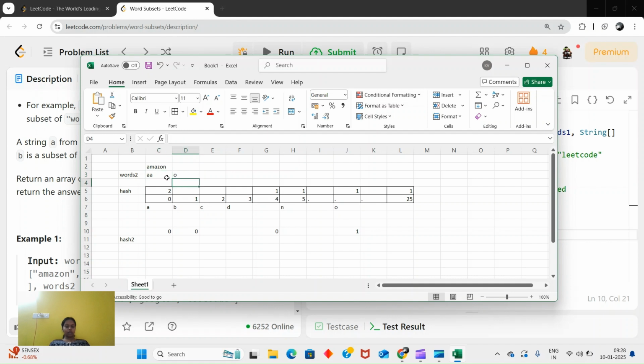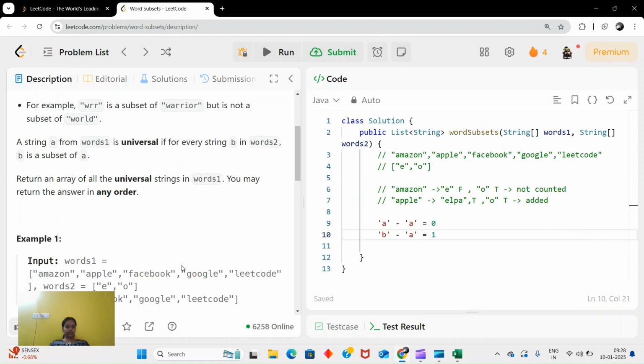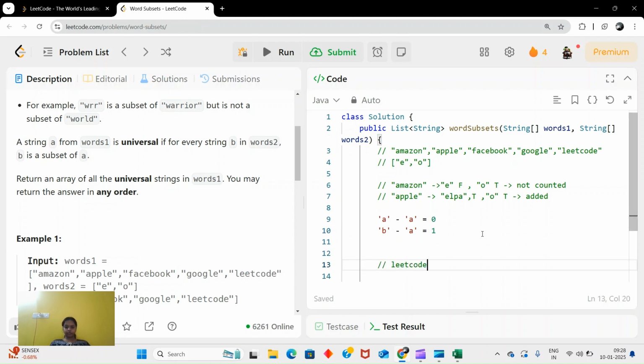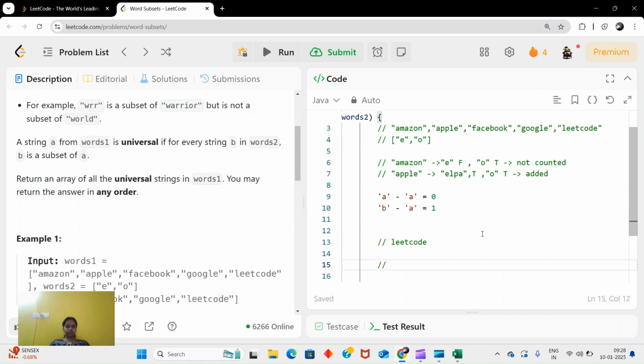Let's take a different example, leetcode. Here I'll say leetcode, and my words to strings are ee, e, code, and et.